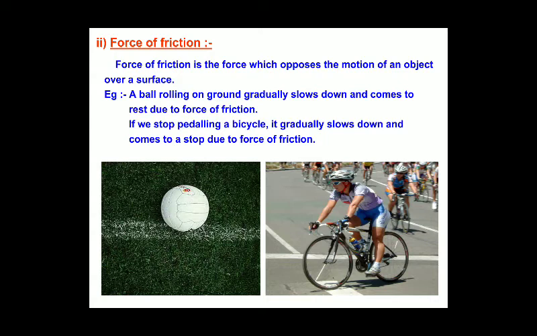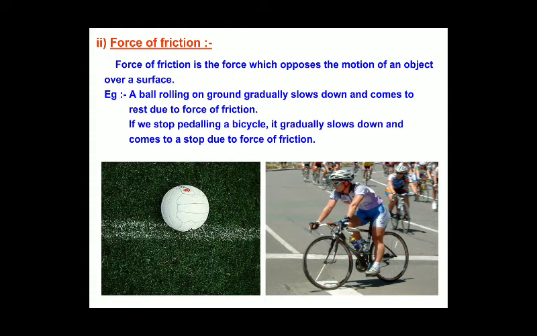Here we have some examples. A ball rolling on the ground gradually slows down and comes to rest due to the force of friction. When you kick the ball, since it travels on a rough surface, there is more friction and it opposes the ball moving in that direction.